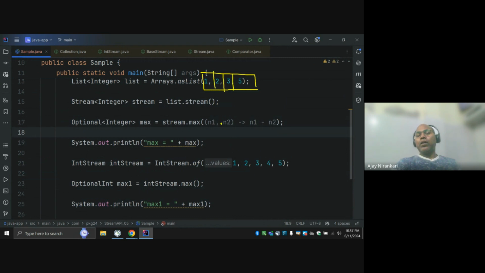Whenever you perform it, the first becomes n1, the second becomes n2, and they are compared.